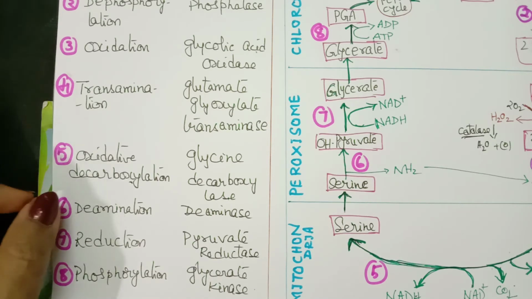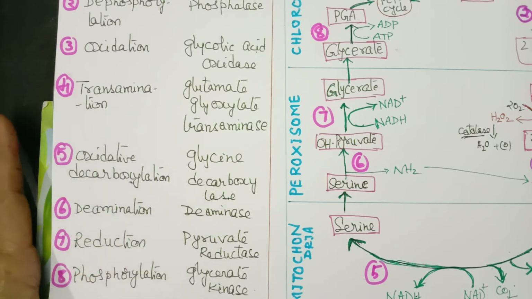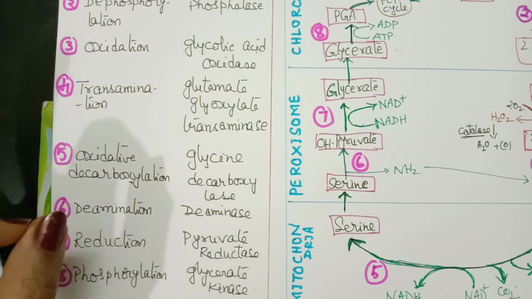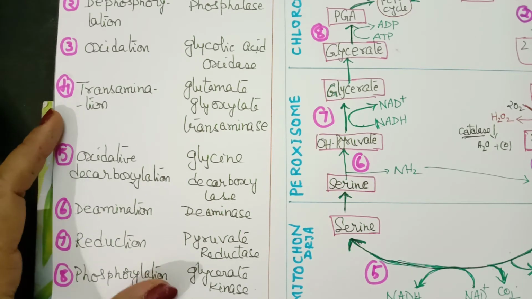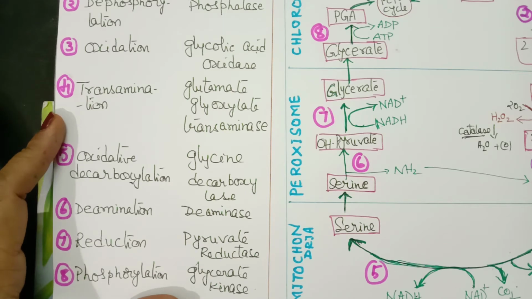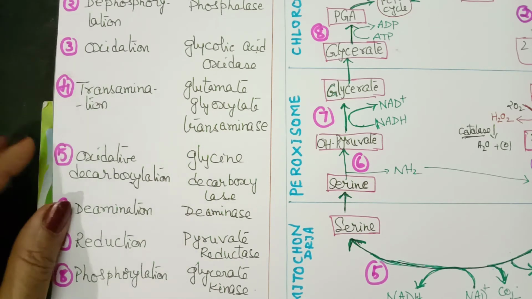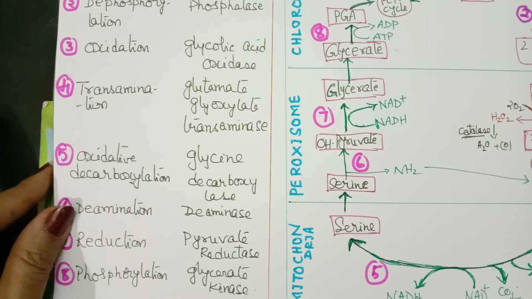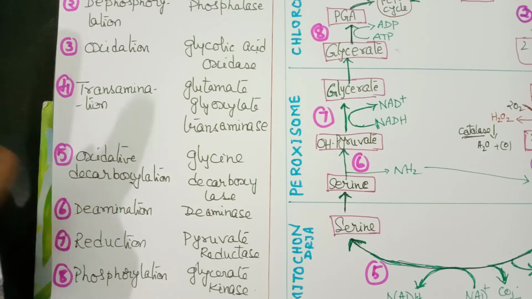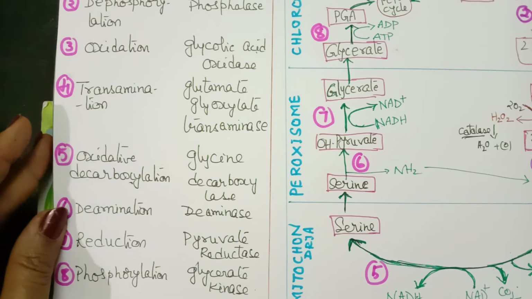So in mitochondria, we find only one reaction taking place, that is oxidative decarboxylation. Concentrate on the cell organelles and also the names of the reactions which are taking place in them. So in mitochondria, we find only oxidative decarboxylation.